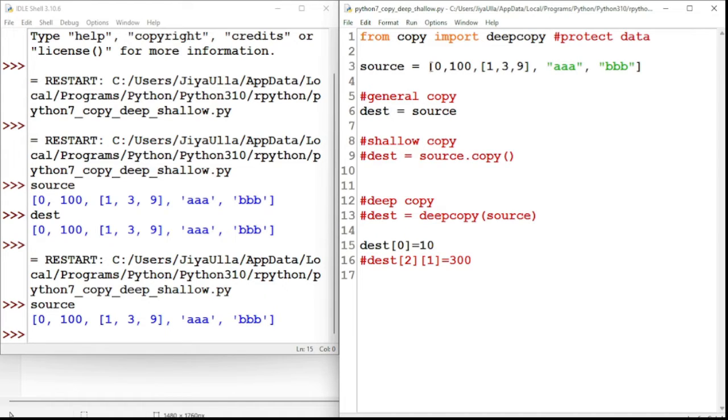Imagine that this is a collection on which we want to do some operation, to get some useful result, and that has to be stored in the destination. I don't want to modify the source. My data is very important for me.